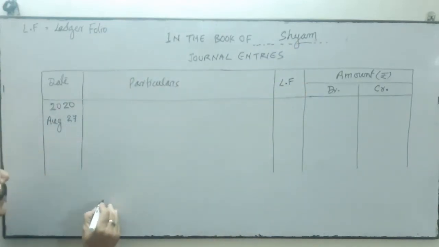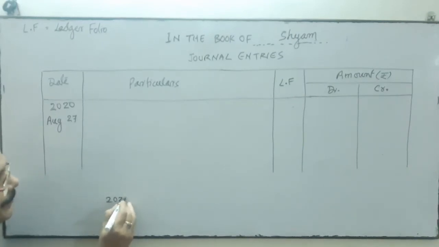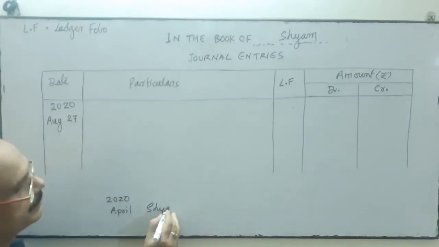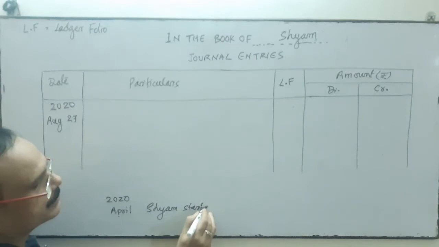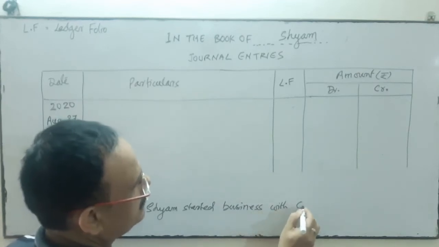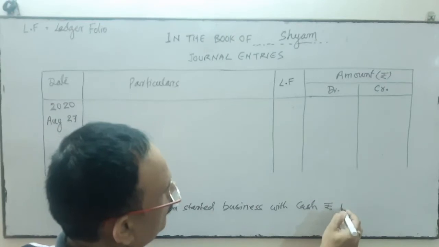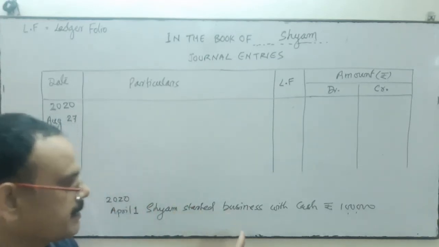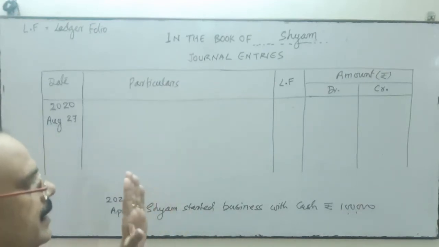So suppose the transaction is on April 1st, 2020: Shyam started business with cash rupees 1 lakh.